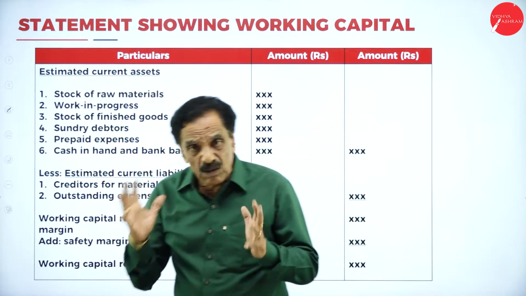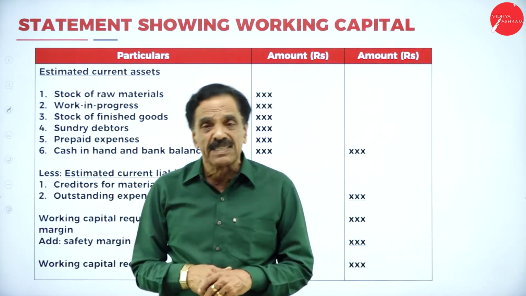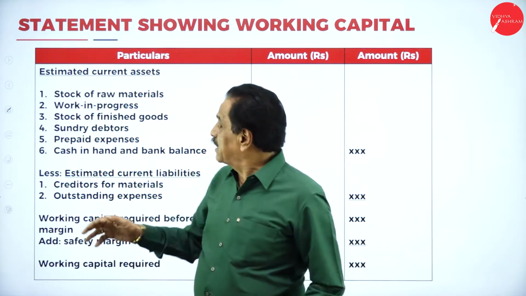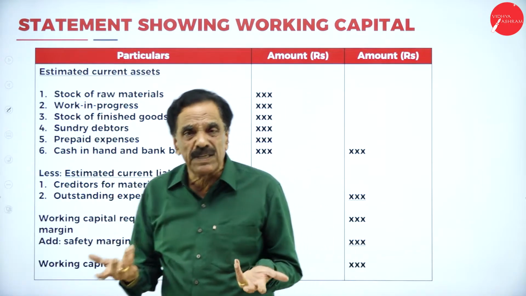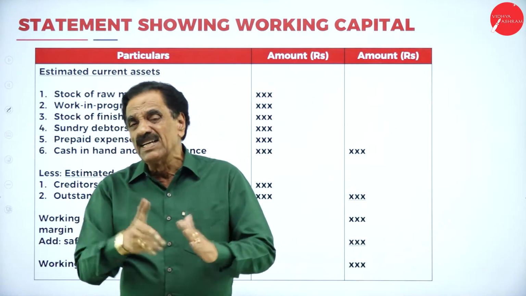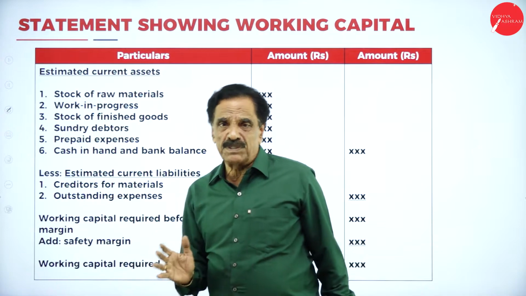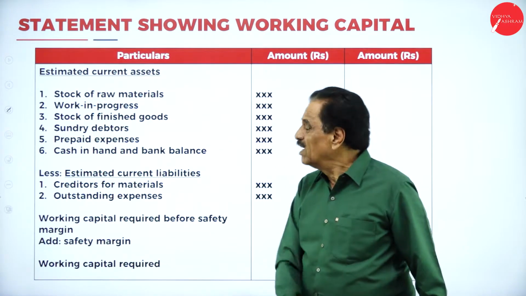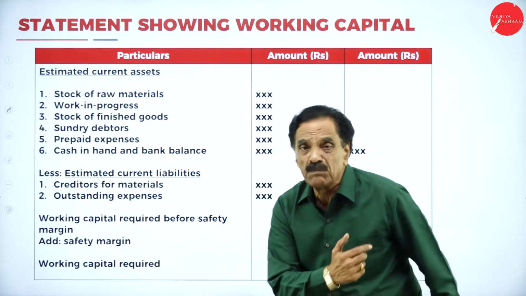This is a major question which is going to come in the examination. For Section A, this problem is most important. It will ask for 15 marks. So, the first problem you are going to face in the public exam is working capital, which is one of the easiest. So, I am going to explain each one by one.